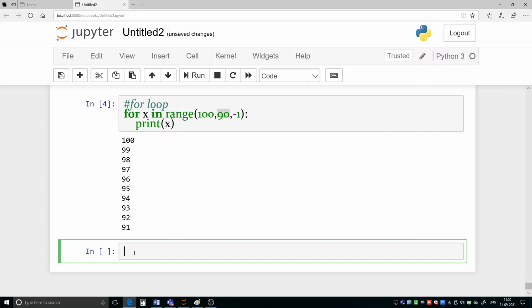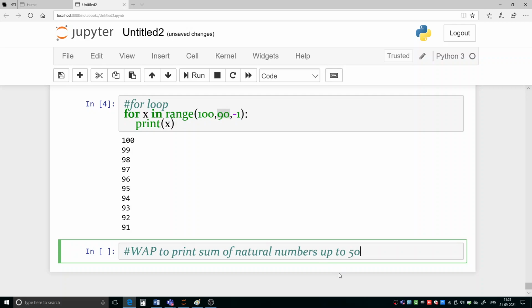For example, suppose you are asked to write a program to print the sum of natural numbers up to 50.